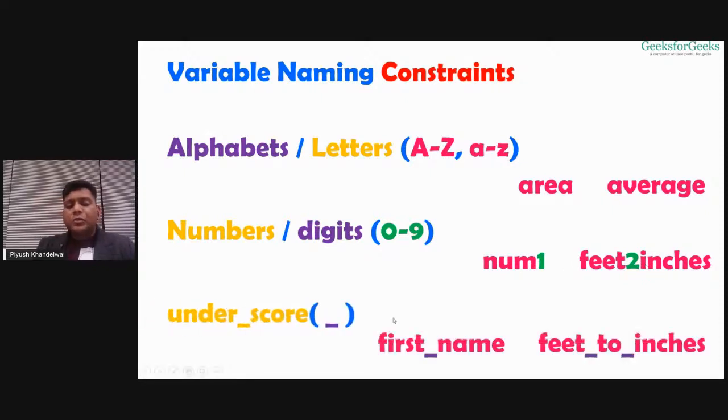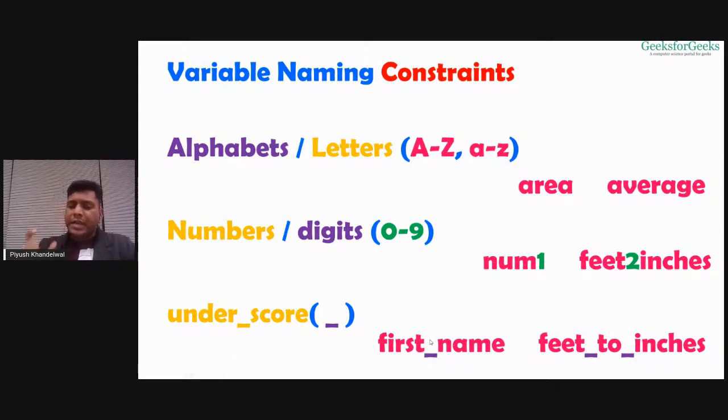Your variable name can also contain underscore. So if your variable name consists of two or more words, you can use underscore to have good readability of the name. Suppose I write first name here without underscore, it would be difficult to read. But when I put an underscore in the variable name, it is now more readable.